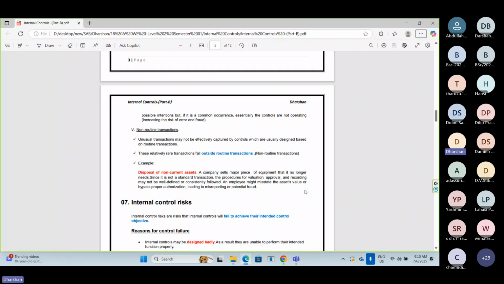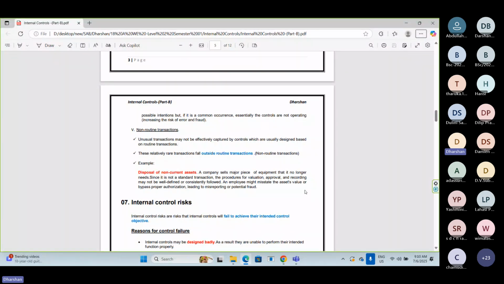So if controls are not properly implemented in non-routine transactions, I have taken PP disposal as a non-routine transaction, the recording of this PP disposal might not be recorded properly in the books because of the non-availability of controls.